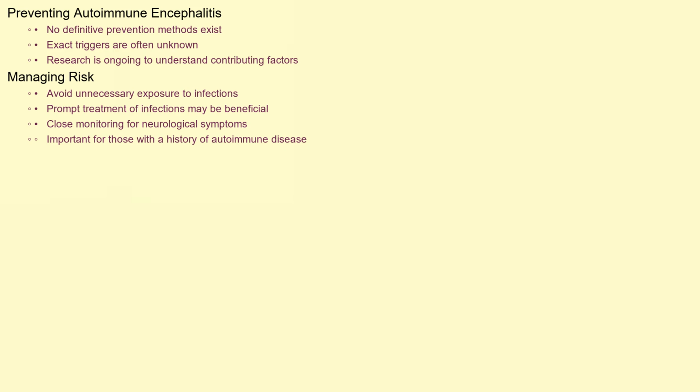Unfortunately, there aren't definitive ways to prevent autoimmune encephalitis, given that the exact triggers are often unknown. Research is ongoing to better understand the factors that contribute to the development of these autoimmune responses. However, avoiding unnecessary exposure to infections and prompt treatment of infections when they occur might be beneficial in some cases. For individuals with a known history of autoimmune disease, close monitoring for neurological symptoms is important.